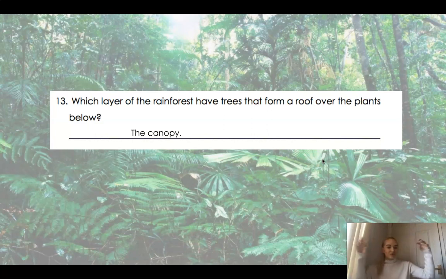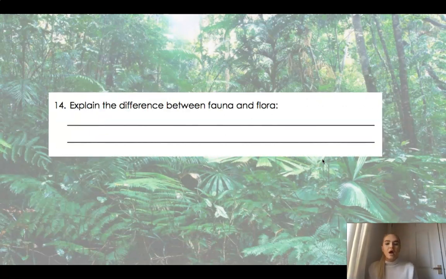It has most of the trees and they actually form a roof over the plants and the trees and the species of animals below. Now that also means that anything below doesn't get much rain and also doesn't get much sunlight. It's quite a dark area. Do you remember the darkest area of the rainforest? That's right, it's the forest floor, isn't it? That's the darkest area.